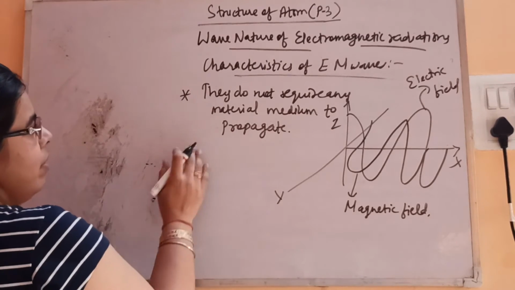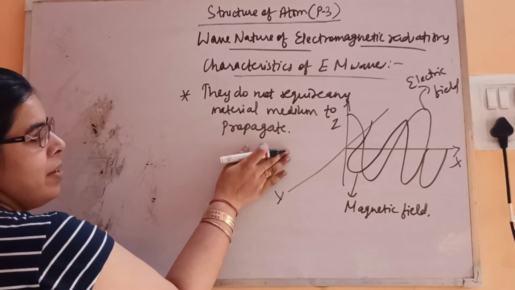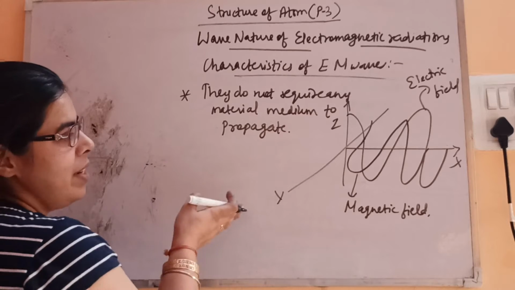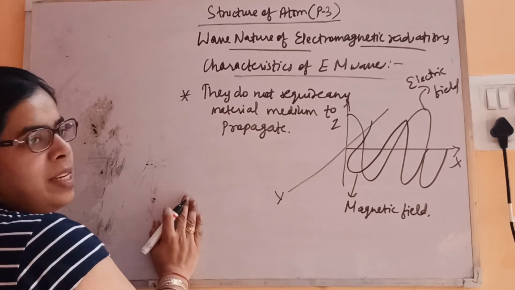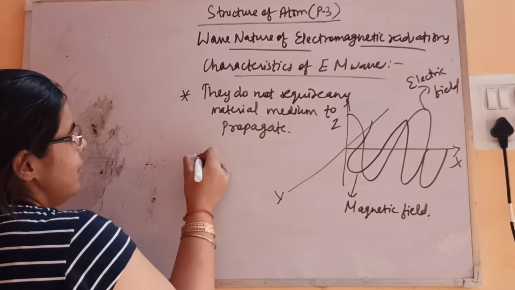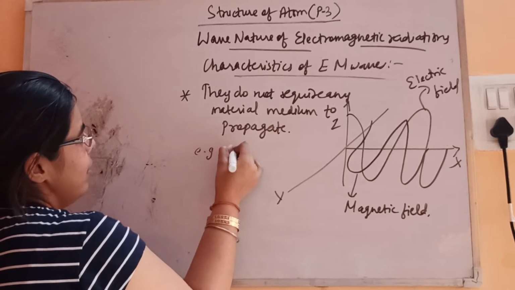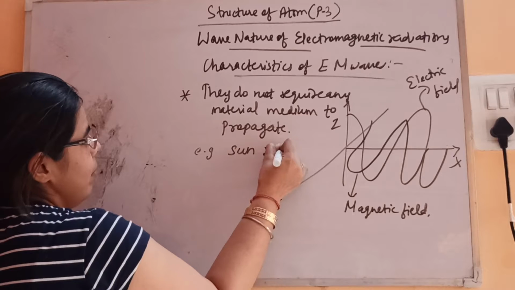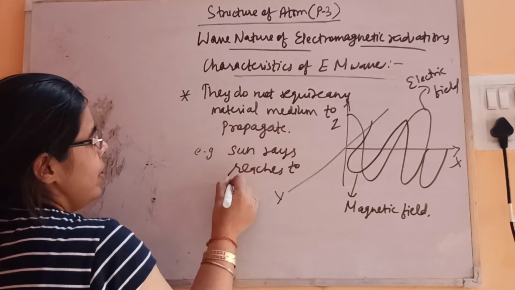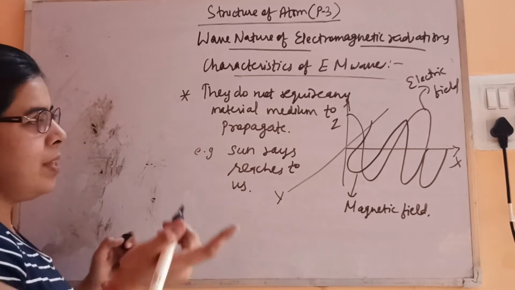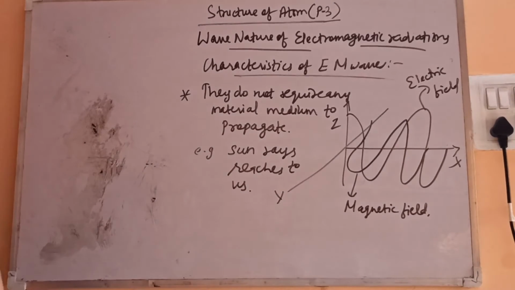So this is the third point, that they are perpendicular to the direction of propagation. They do not require any material medium to propagate, for example, sun rays reach us without any medium. So this is an example of electromagnetic radiation.